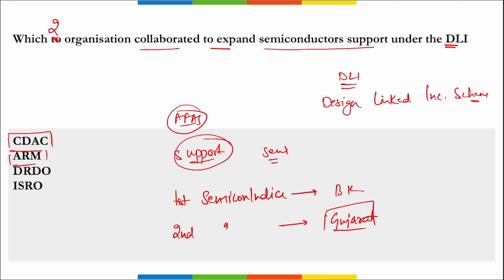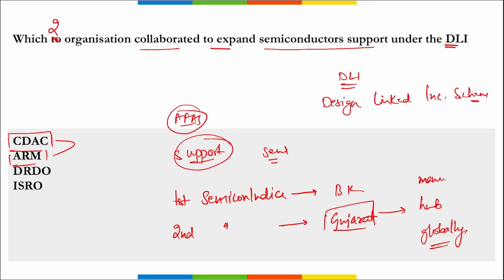And also you need to remember that Gujarat will be emerging as a hub or a manufacturing hub for semiconductors globally, correct. And during the second day of the conference Semicon India 2023, under this DLI scheme, that is Design Linked Incentive Scheme, in order to foster growth, these two organizations together signed an MOU, right.